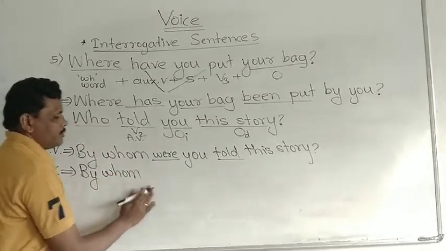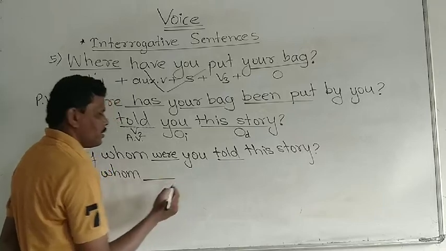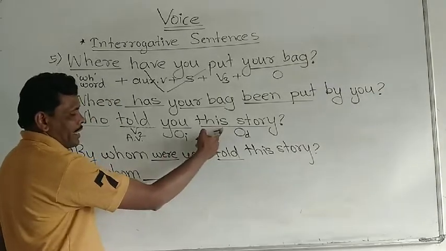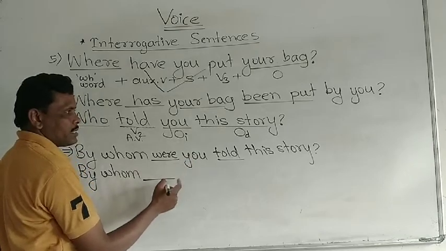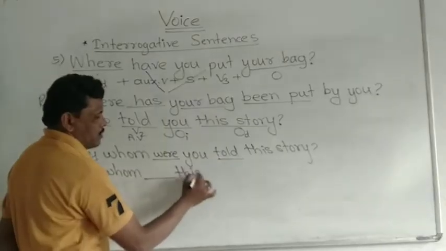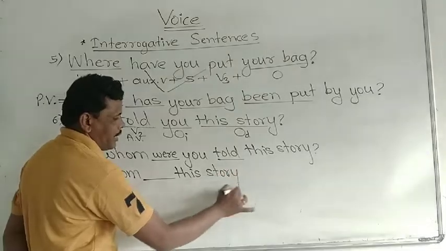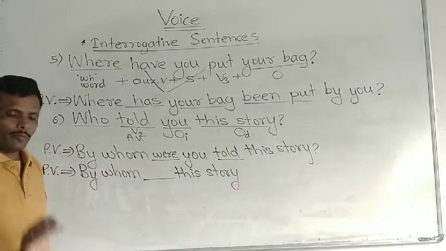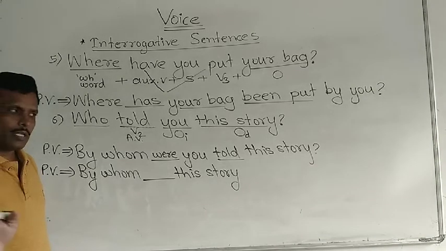Now you have to leave here a space. Then this direct object should be used as a subject. This story, correct? Now verb second changes into passive form. Was or were plus V3.